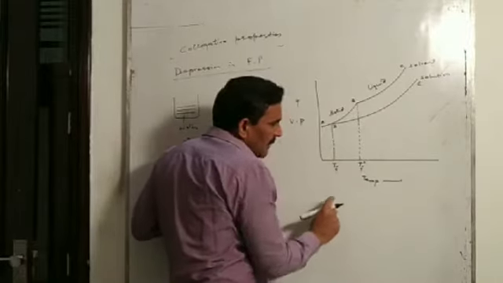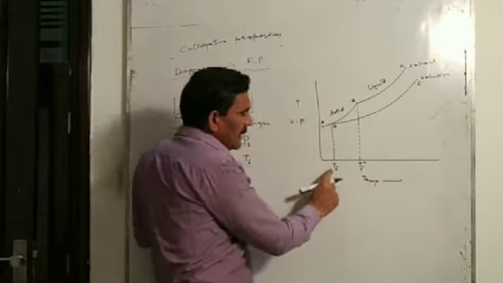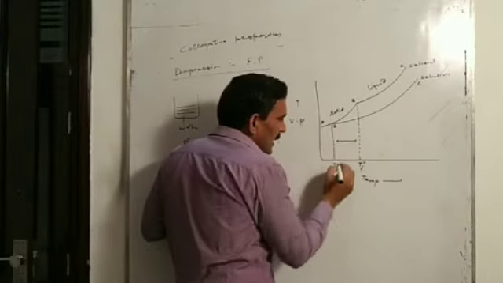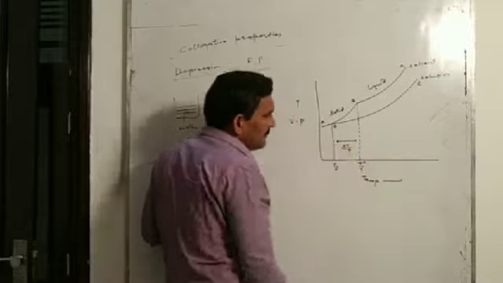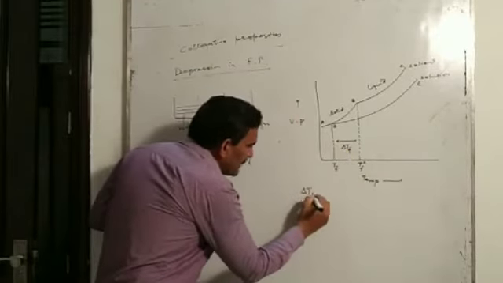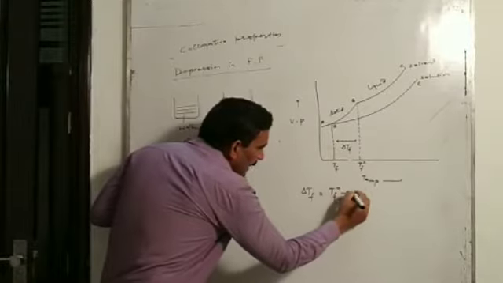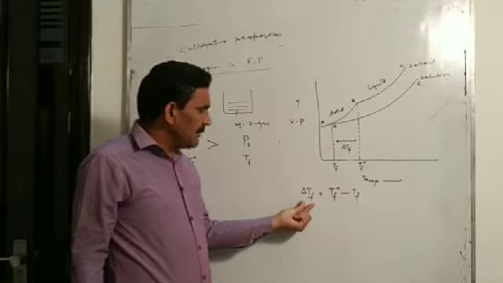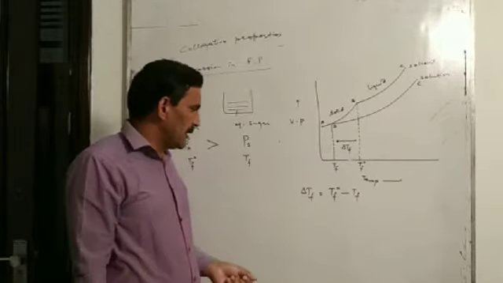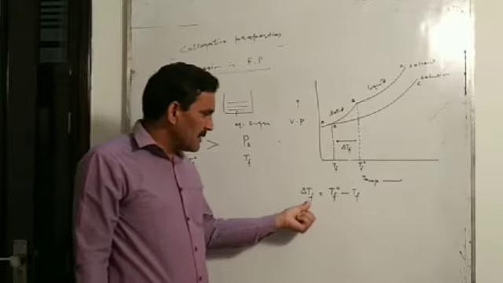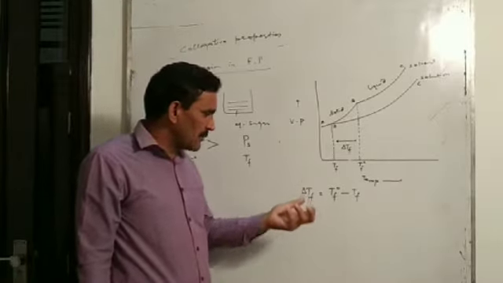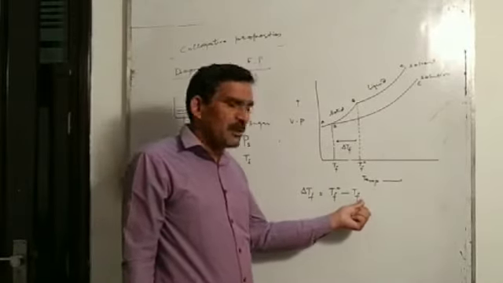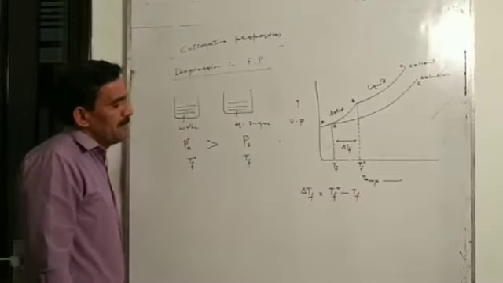And from here it is clear that the freezing point of a solution containing non-volatile solute is less than the freezing point of pure solvent, and this difference can be written as delta Tf. So here delta Tf is Tf naught minus Tf. This delta Tf is the decrease in freezing point, or you can say depression in freezing point. And the depression in freezing point of a solution containing non-volatile solute is equal to the freezing point of pure solvent minus the freezing point of the solution containing non-volatile solute.